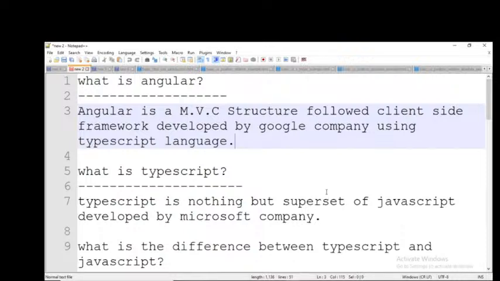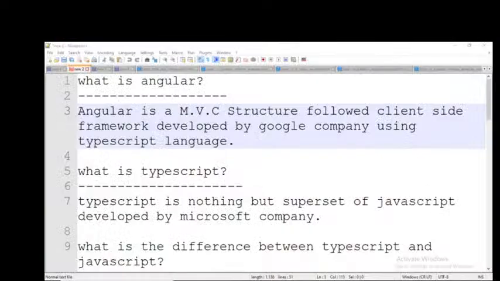There is no problem. Wait one second. Now are you able to see anything? No, sir. Screen is blank. Now are you able to see?